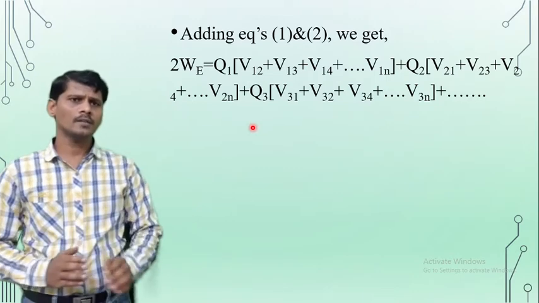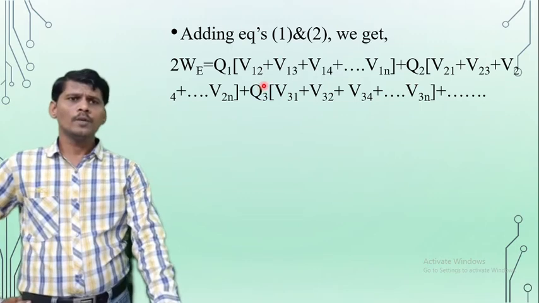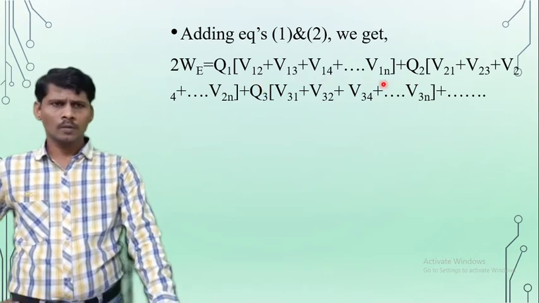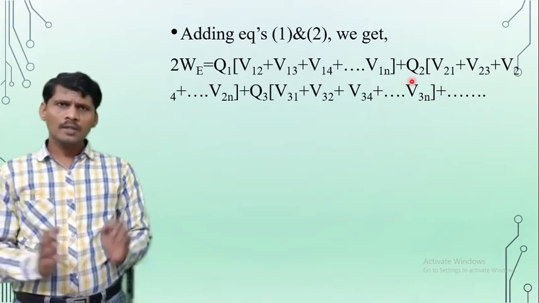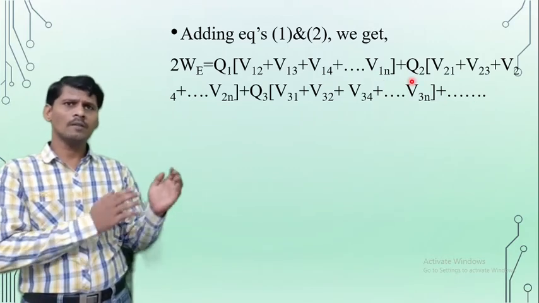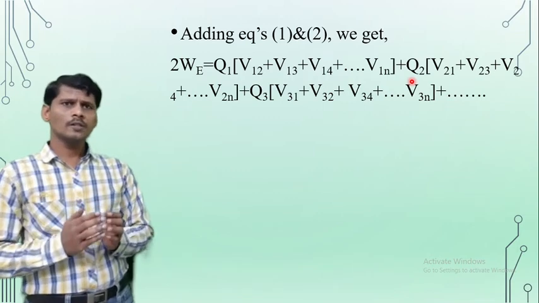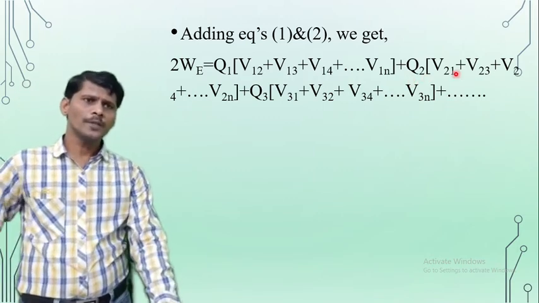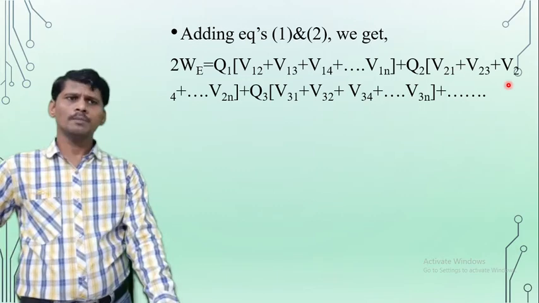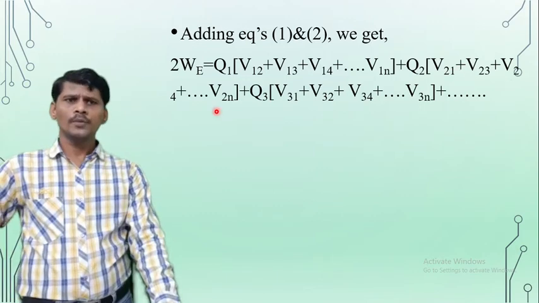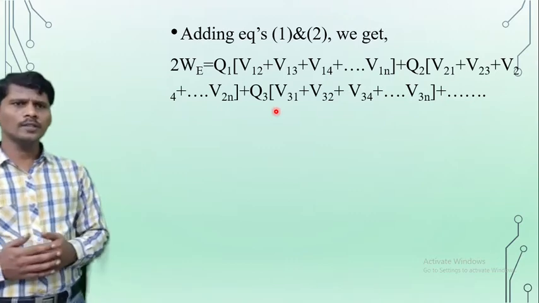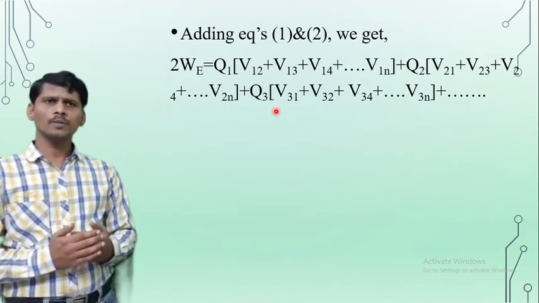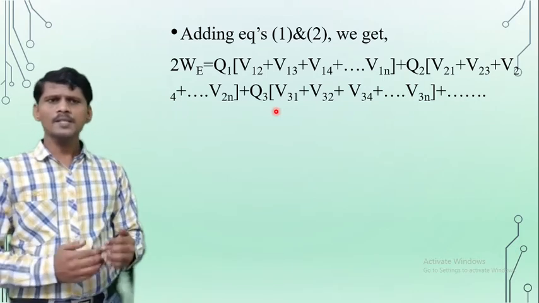Within the bracket is V12 plus V13 plus V14 plus and so on V1N. Similarly, take the common Q2, with the bracket terms V21 plus V23 plus and so on V2N. Similarly, take the common Q3, with the bracket terms V31 plus V32 plus V34 plus and so on V3N, and so on.